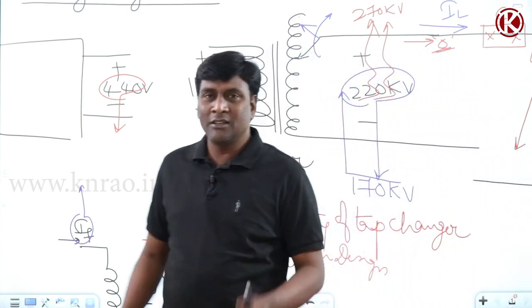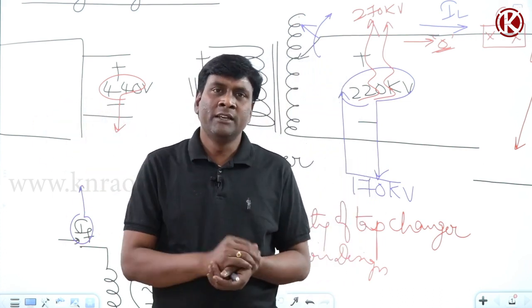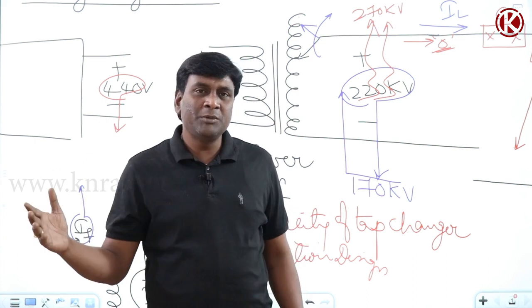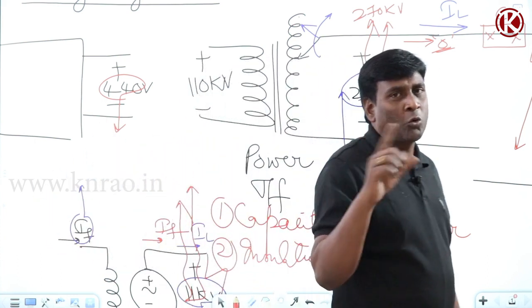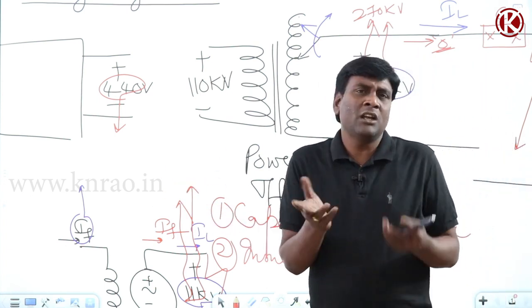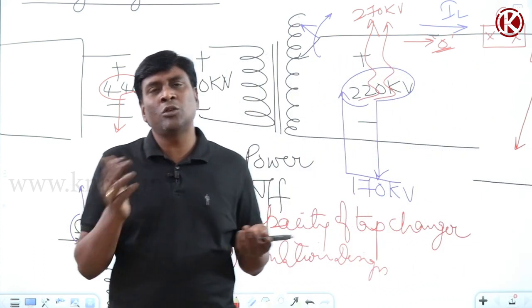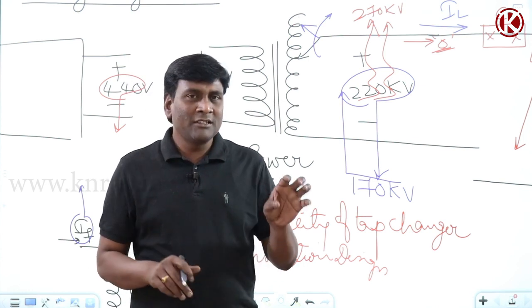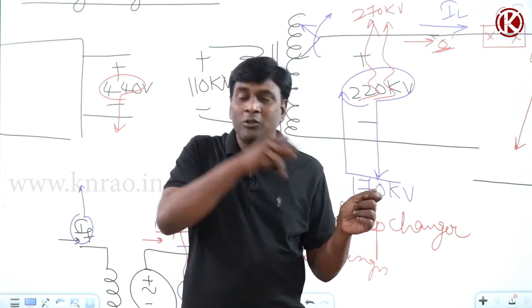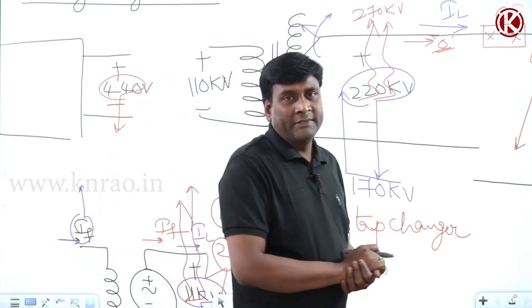Because if you think of, for example, outside your house, if you stay in an apartment, mostly each and every apartment has one distribution transformer. That distribution transformer output will be directly connected to our homes. Now if you want to switch on your television, you switch it on, otherwise you switch it off. If you want to switch on your AC, only then you switch it on. So when the AC at your home is connected and switched on, only then will that particular load be on the distribution transformer, otherwise there will be no load because of your AC.